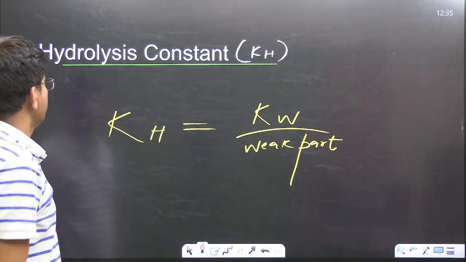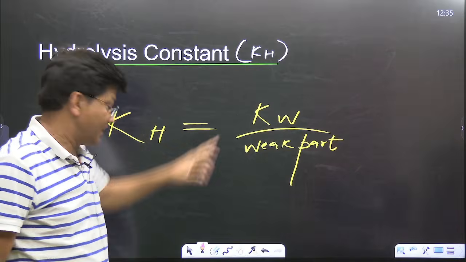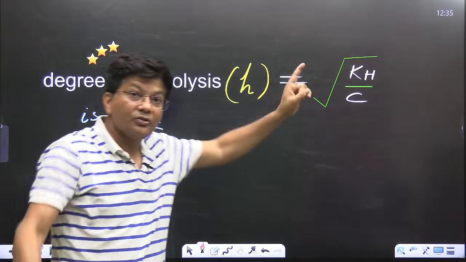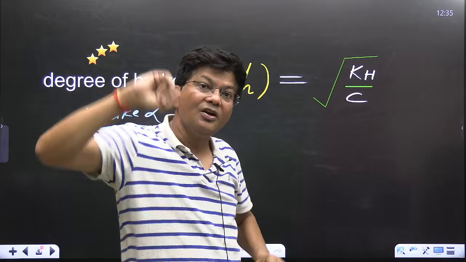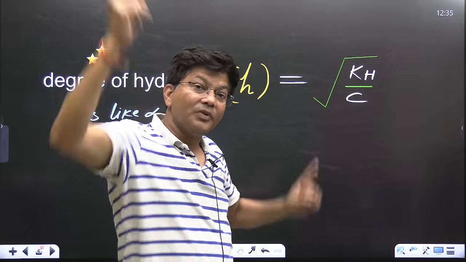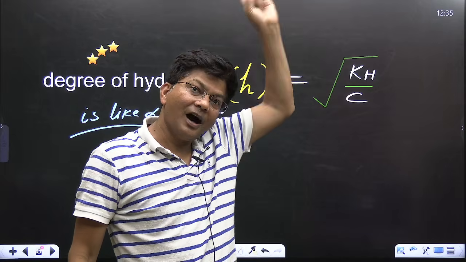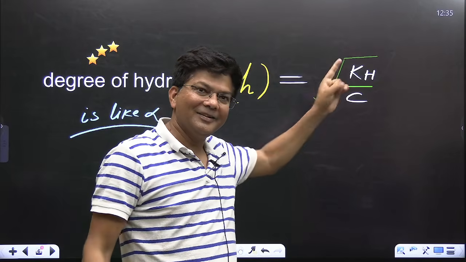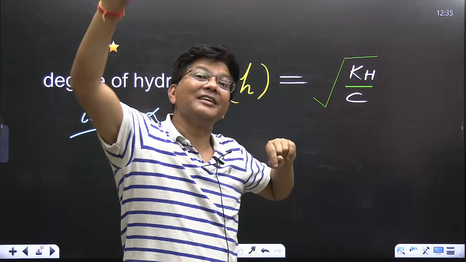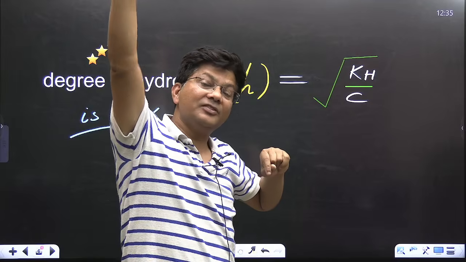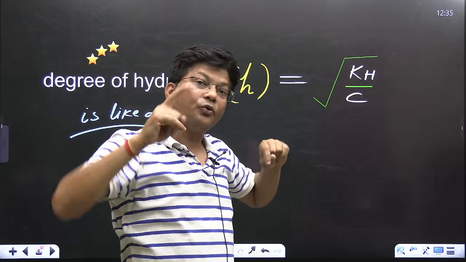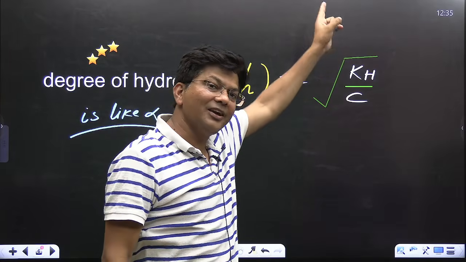Now see, my dear students, the hydrolysis constant is Kh. For weak acid, it was Ka. For weak base, it was Kb. Here it is Kh. Weak acid, sleeping KaC, standing Ka by C. Weak base, Kb by C. Now for salt hydrolysis, Kh by C.